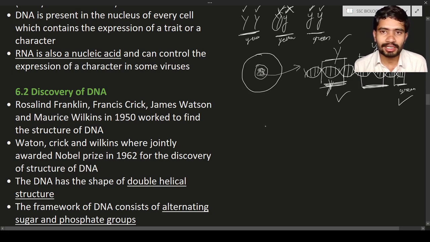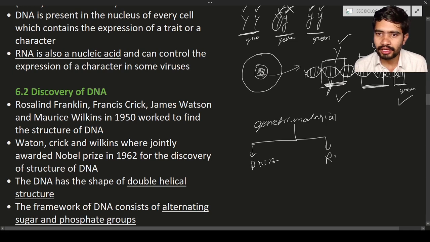The human body contains RBC. In the RBC, the malarial parasite is going to live. Here the human RBC cells are the host, and the parasite is the malarial parasite. So the genetic material is of two types. What are the two types of genetic material? One is the DNA, and another is the RNA. DNA means deoxyribonucleic acid and RNA means ribonucleic acid.